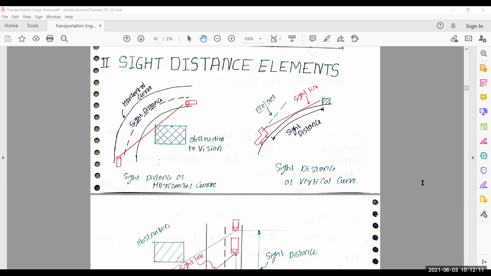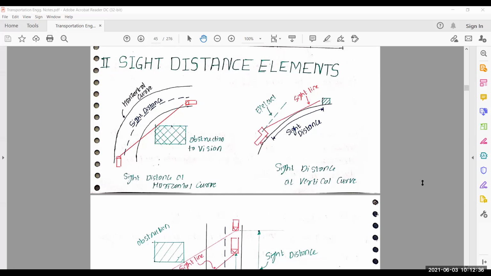2%, sir, minimum. Okay. And maximum? Can anyone say what is the minimum value for shoulder which will be given by our IRC and the maximum value? Sir, 3%.